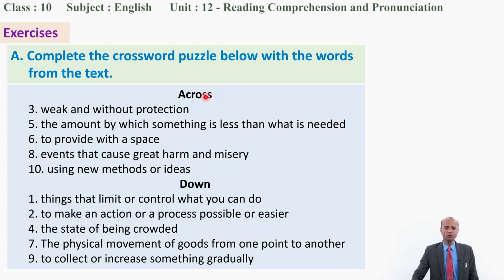So there are two sections, across and down. Let's begin with across section 3, weak and without protection. I have given the meanings of these words as well. One clue, the easy thing, is that you can rely on or use the highlighted words. They are in red only. It means you don't need to find words by reading the text throughout. Just pick out the appropriate words that are highlighted or in red color.